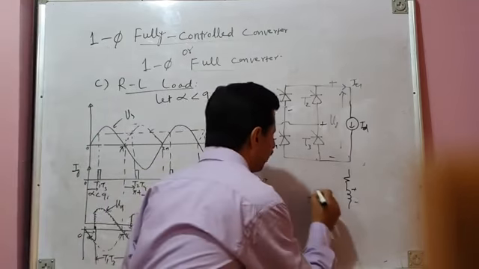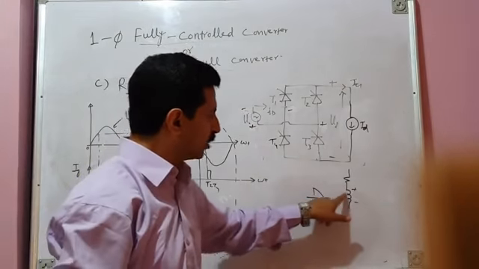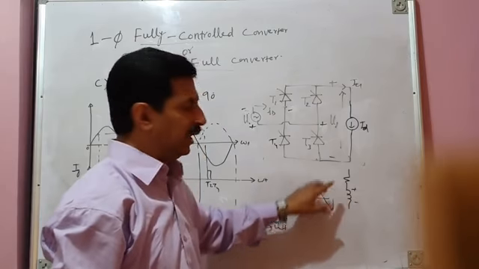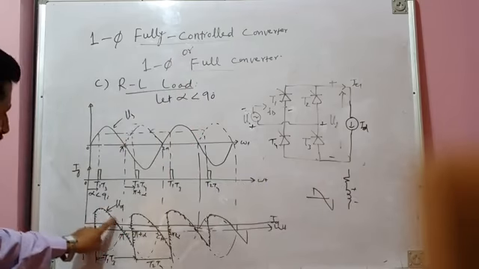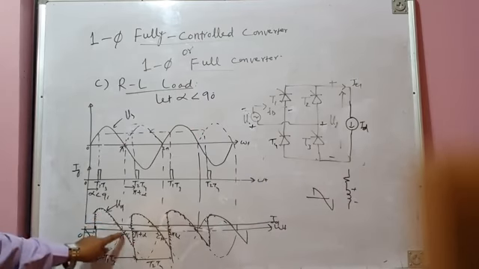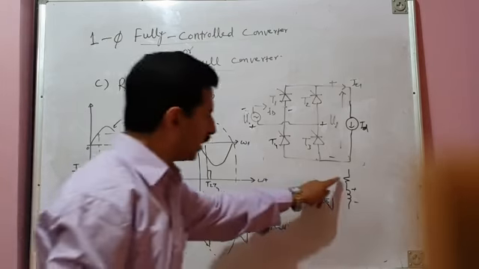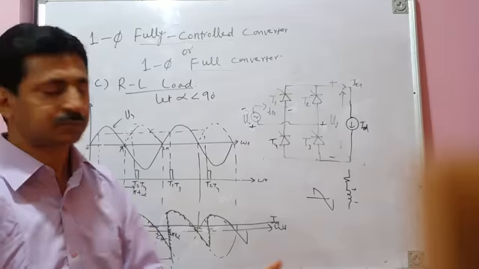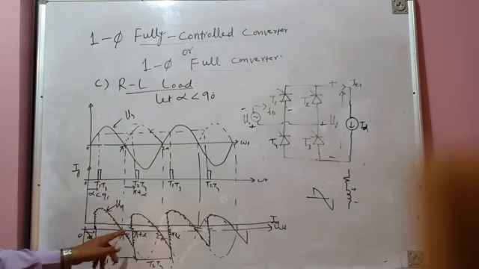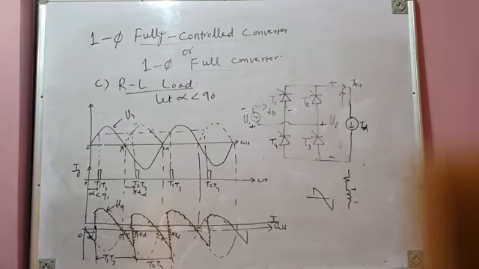For the inductor, the positive volt-second area is equal to the negative volt-second area, and the average voltage across the inductor alone is 0. But if you take R and L together, the nature of the load voltage will be like this. The positive area will be greater than the negative area because of the presence of resistance in the load. Resistance always consumes energy, it takes energy from the source and consumes it. So this is the nature of the load voltage waveform.